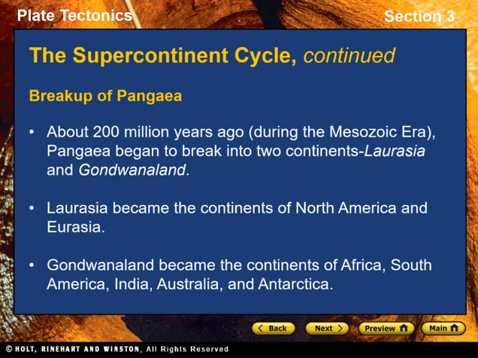Breakup of Pangaea. About 250 million years ago, during the Paleozoic era, Pangaea began to break into two continents, Laurasia and Gondwanaland. A large rift split the supercontinent from east to west. Then, Laurasia began to drift northward and rotate slowly, and a new rift formed. This rift separated Laurasia into the continents of North America and Eurasia. The rift eventually formed the North Atlantic Ocean. The rotation of Laurasia also caused the Tethys Sea to close. The Tethys Sea eventually became the Mediterranean Sea.